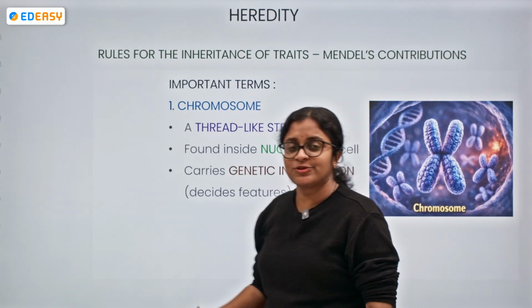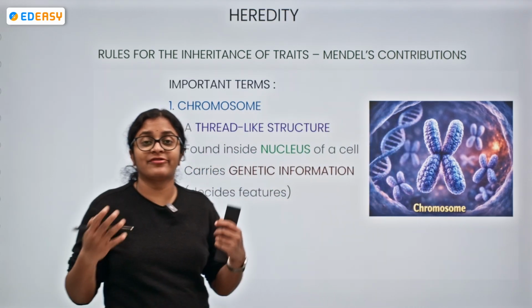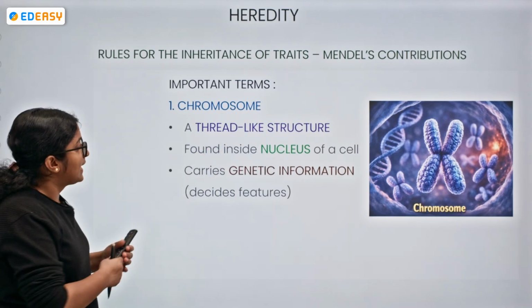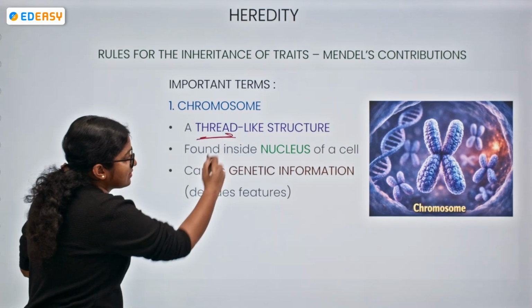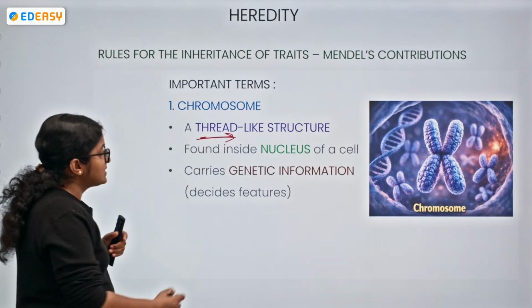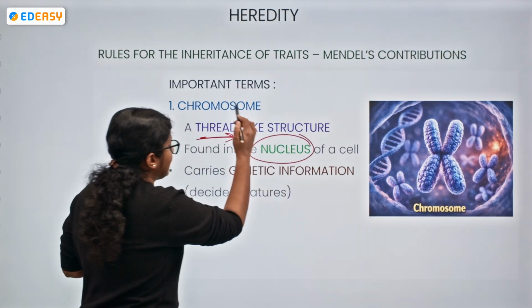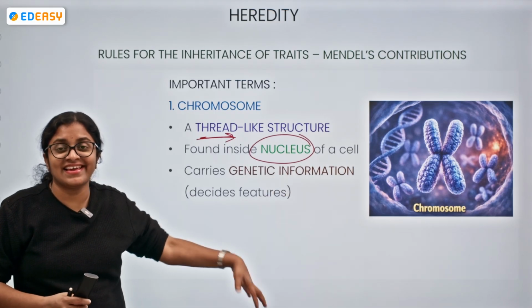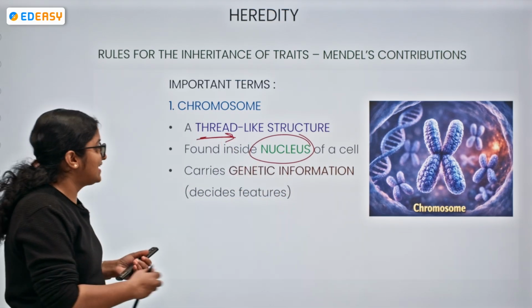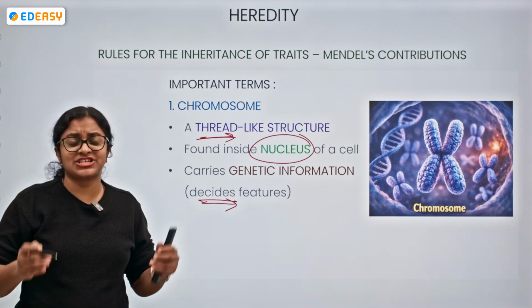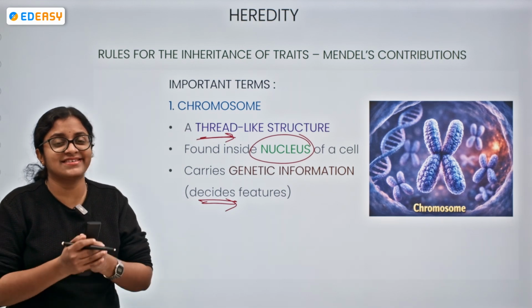So what is a chromosome? Most of the time we might have heard this concept. It is a thread-like structure, and it is found in the nucleus. What does it do? This is the main thing which carries the genetic information. Genetic information is the one which decides the features.